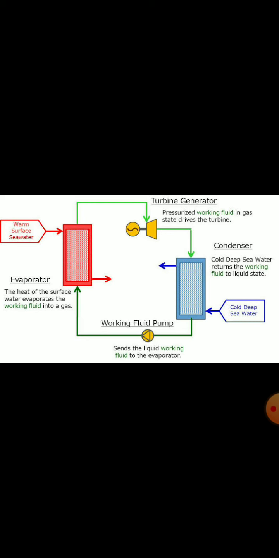In between these, the temperature difference should be 20 Kelvin or more, or 20 degrees Celsius or more than that.